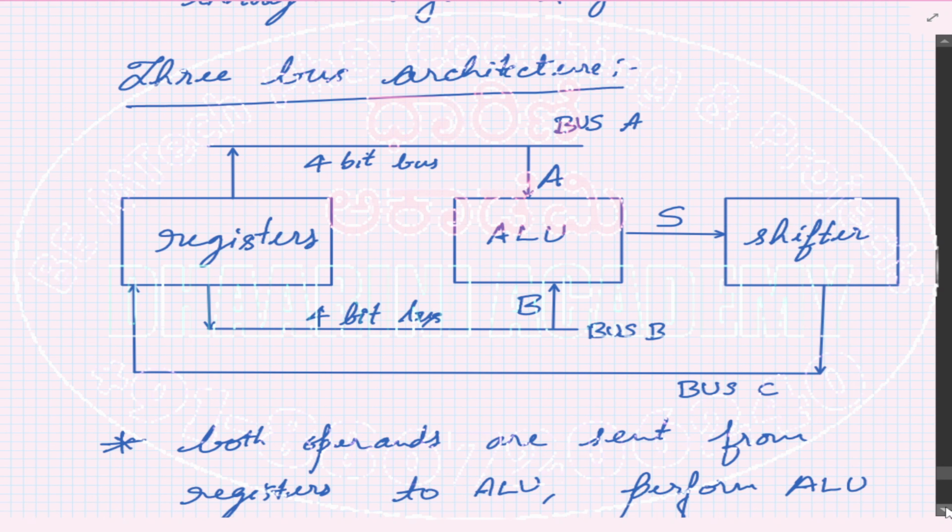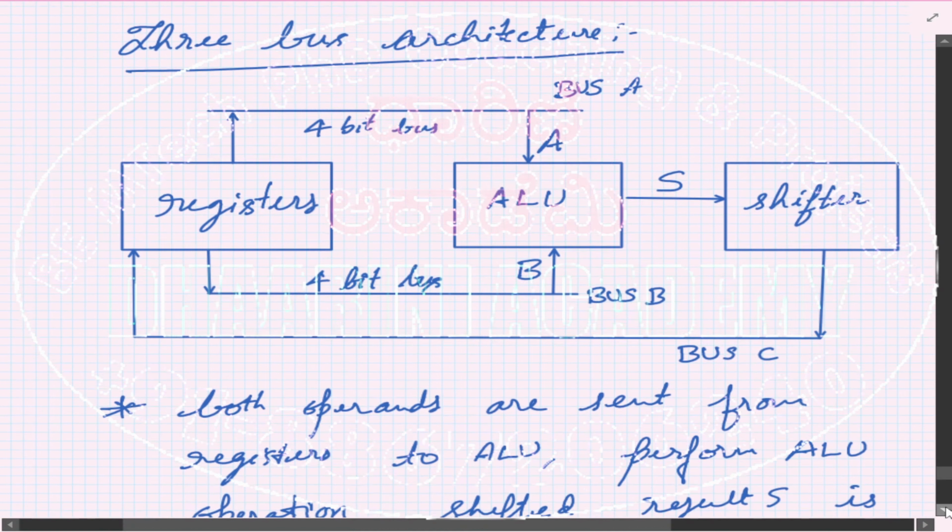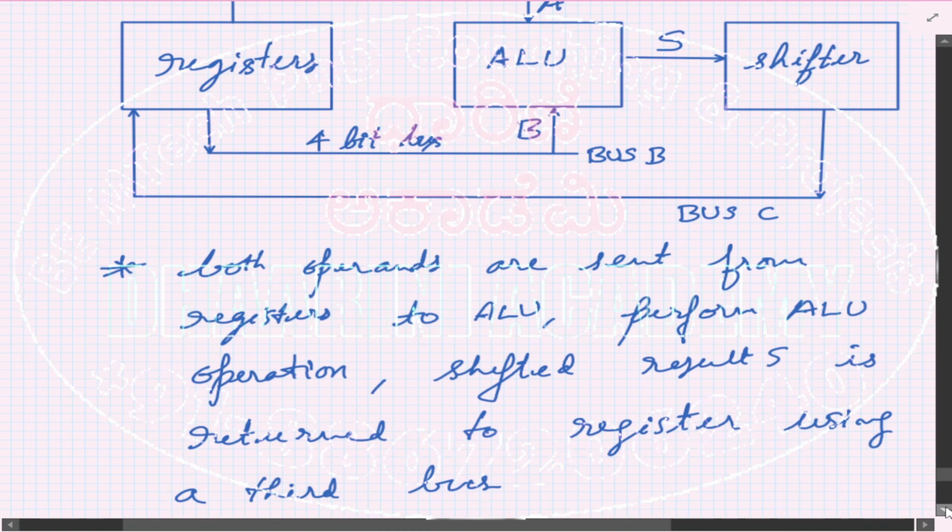So here everything happens in a single shot. The A and B operands will directly move to the ALU. At the same moment, the ALU will perform the operation and give the result to the shifter. The shifter immediately passes that back to the register. So there is no waiting at all. So this is the fastest one.